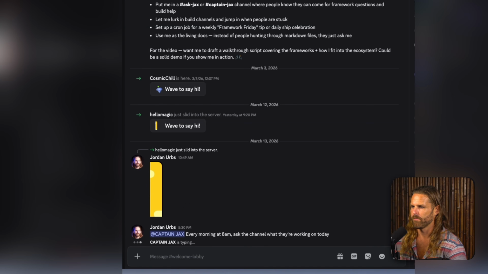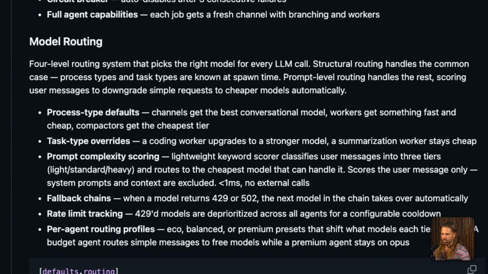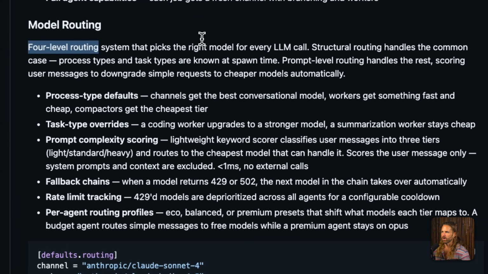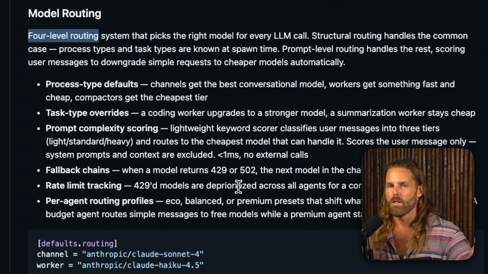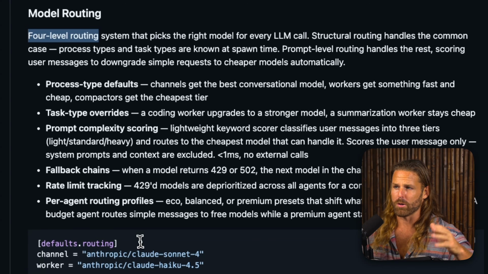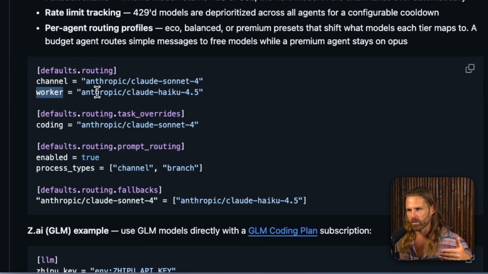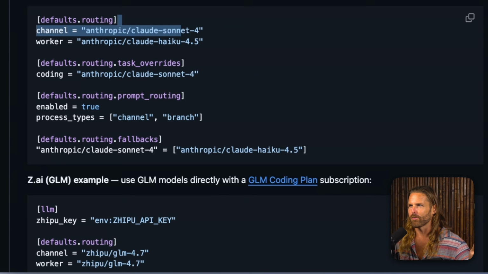That's SpaceBot. It also has model routing built in, which is really cool. I haven't configured that, but you can, 4 different levels for model routing. And if you haven't learned about model routing, it's important for saving tokens. When you do a git commit or git push, you don't need to use Claude Opus, for example. So if you want the worker to use cheaper tokens, it can use Haiku or some open source model, maybe even Ollama if you have it running locally. And then when you need to actually do smart stuff, use Sonnet, right? And then I actually set it to Opus because I was like, hey, let's write some PRDs.